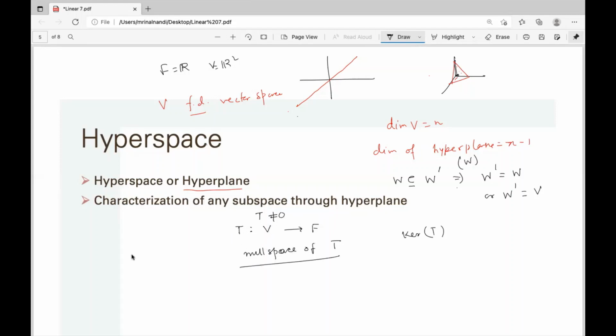Since it is a non-zero linear functional, the dimension of TV is 1. Why is it 1? It is non-zero, so it is not 0, but it is a subspace of F, and the dimension of F is 1. So the dimension of TV is 1; it can't be greater than 1. Now we know from the rank nullity theorem, the dimension of the kernel plus the dimension of the range, that means the rank of T, which is 1, is equal to the dimension of V, which is n.